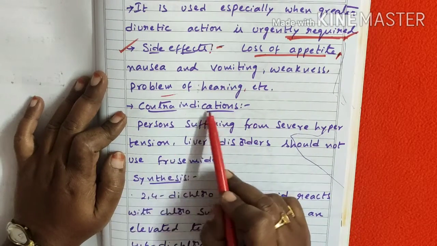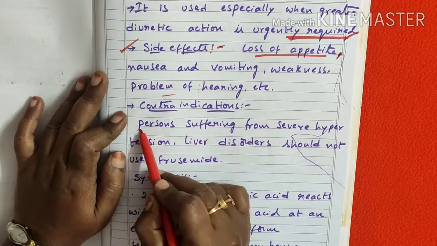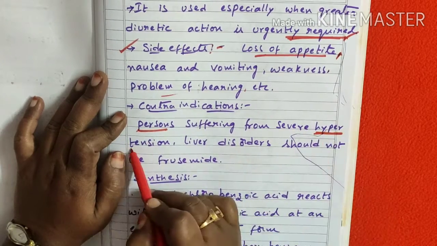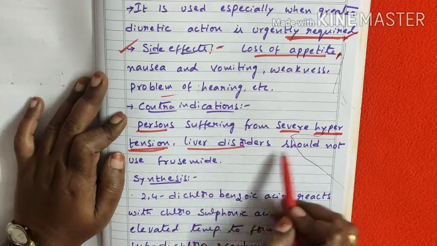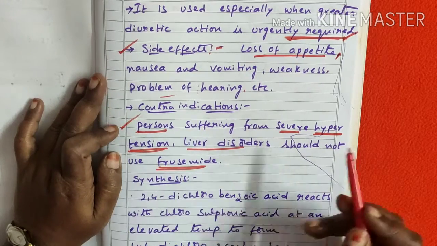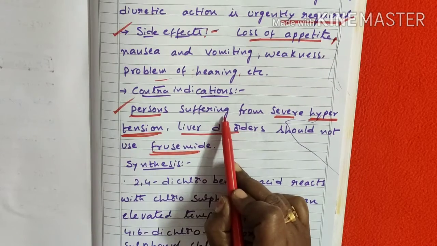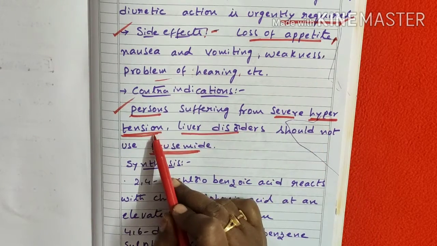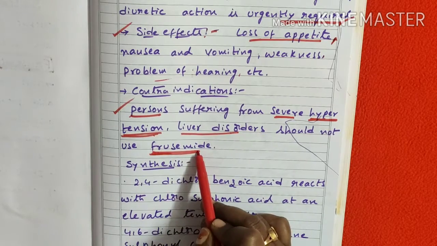What are the contraindications? Persons who are suffering from severe hypertension or liver disorders should not use furosemide. Remaining persons can use this one.